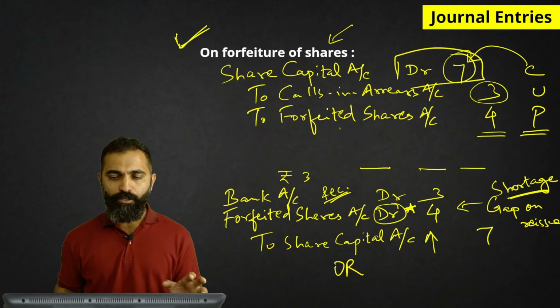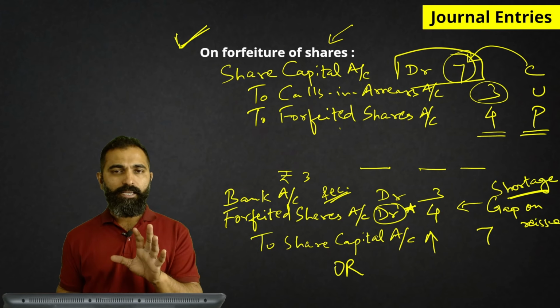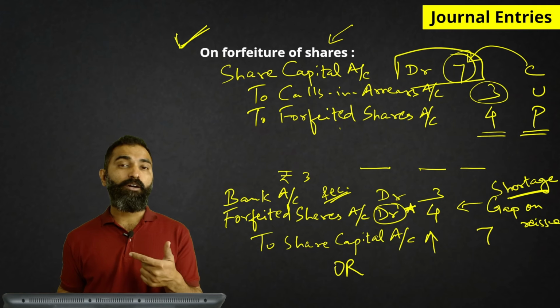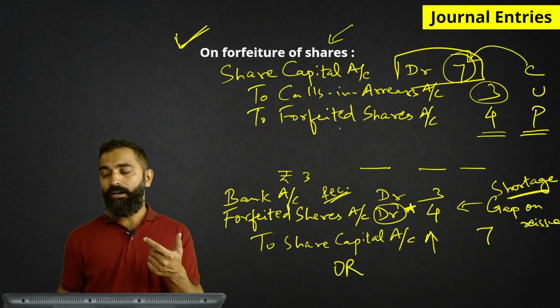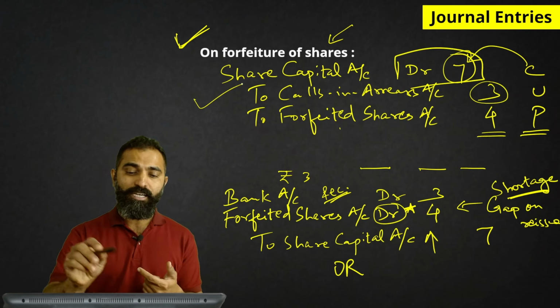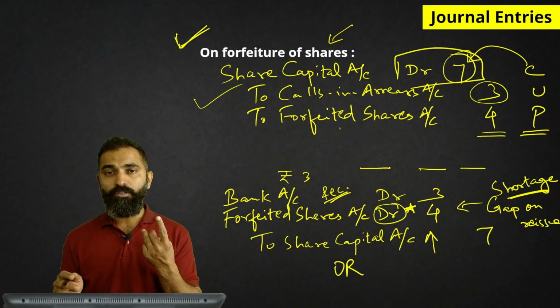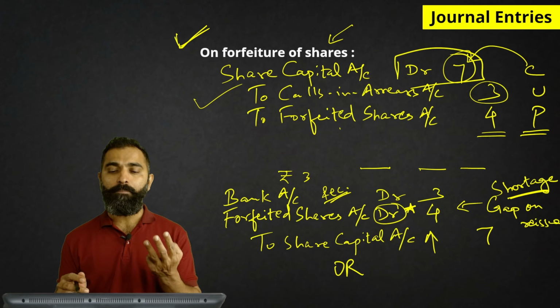So on forfeiture of shares, this is the entry. Capital is debited because it is cancelled, arrears credited because it is written off, and forfeited shares credited because it's a gain. Alright, this entry is passed with 3 amounts: CUP, called up, unpaid, paid up.